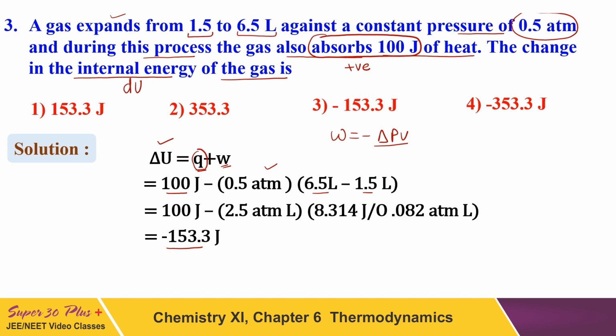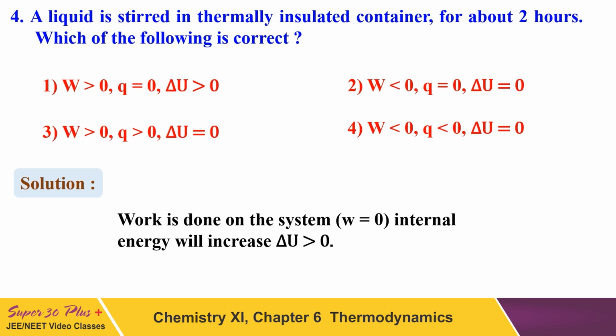So the final total answer will be minus 153.3, which is option number third. So third is the right answer of this third question. Another question. Now what is being asked in this question?